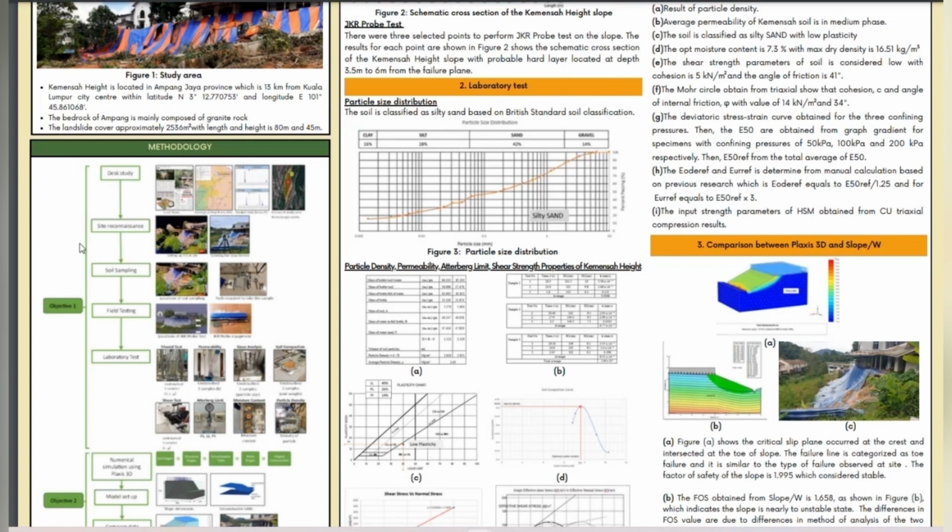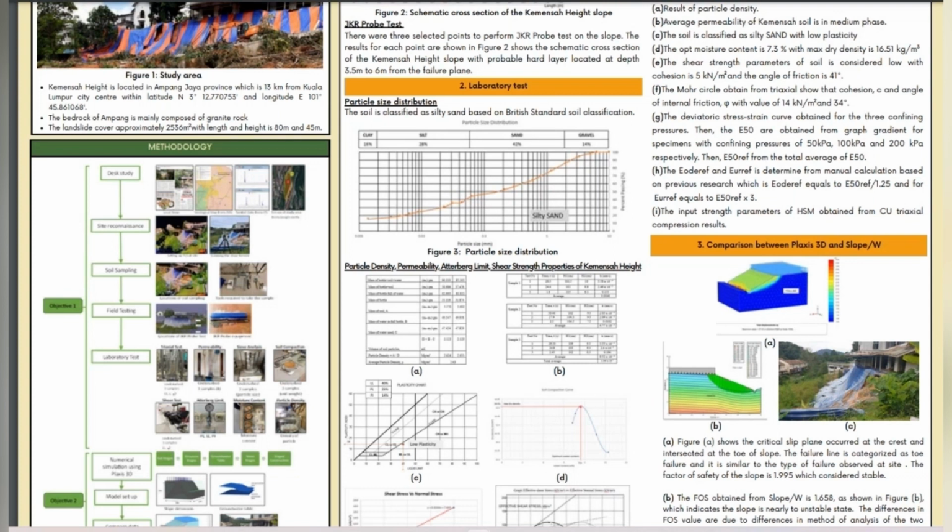For site reconnaissance, TLS is used to obtain the dimension of the landslide at the site. From soil sampling, we can collect the disturbed sample and the undisturbed sample to do the laboratory test. In field testing, I do JKR probe test. There are 8 laboratory tests. First, triaxial test, permeability, sieve analysis, soil compaction, shear box, Atterberg limit, moisture content, and lastly, particle density.